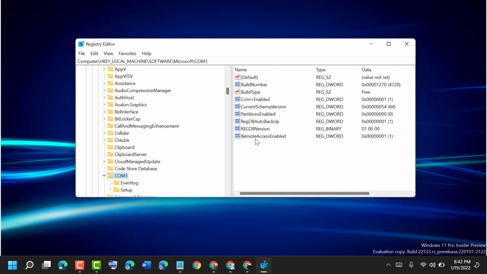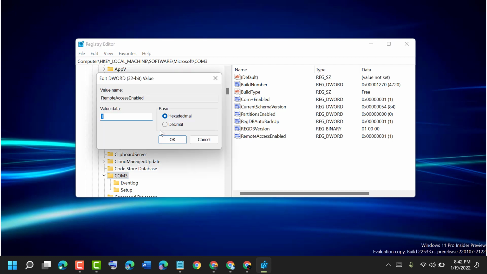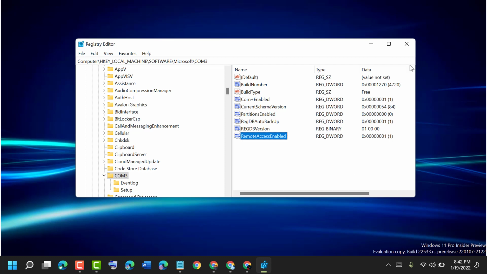Now here guys, you will see Remote Access Enabled, so double click on it. Make the value data as 1, then click on OK. Now close it and restart your PC or laptop.